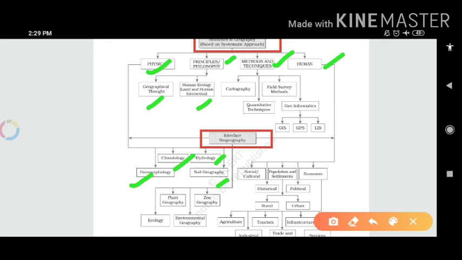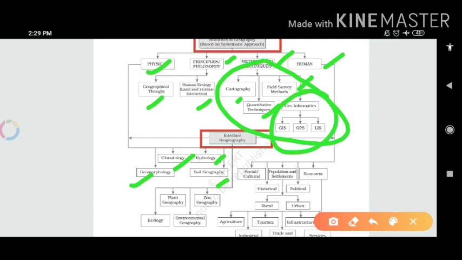So let me give you a brief introduction to the methods and techniques used in geography. There are several methods, techniques and technologies we use in geography so that we can get better and accurate information and predict all the phenomena and events. These are cartography, field survey, quantitative techniques and geoinformatics. Geoinformatics is a very technological term.